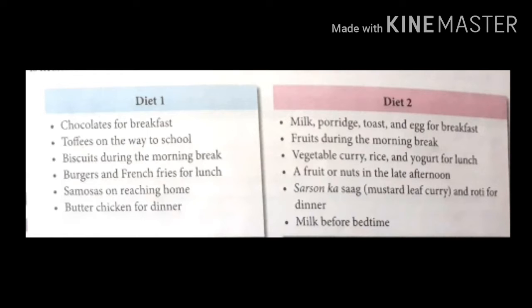Now look at diet chart 2. For morning breakfast we take milk, porridge, toast and egg. Or you can take idli, dosa, idiyappam, like that. And fruits during the morning break. For your lunch usually you have vegetable curry, rice and yogurt. And in the late afternoon usually you have some fruits or nuts. And for your dinner you have some mustard leaf curry with roti. And before bedtime you have milk.